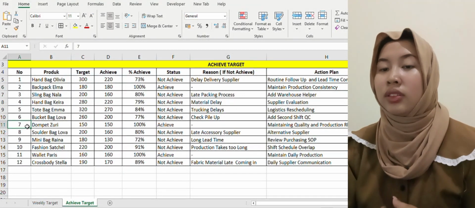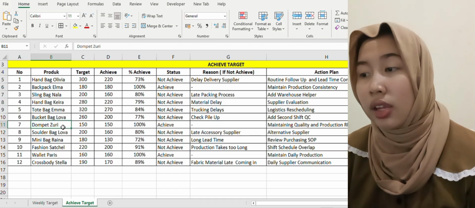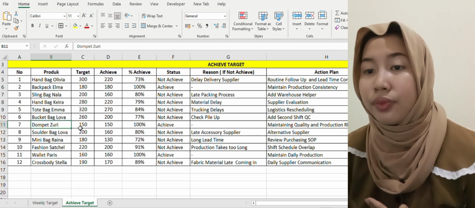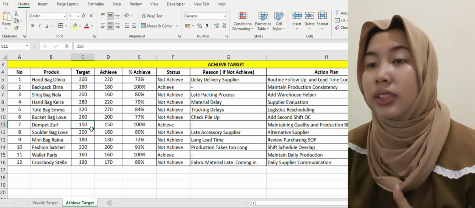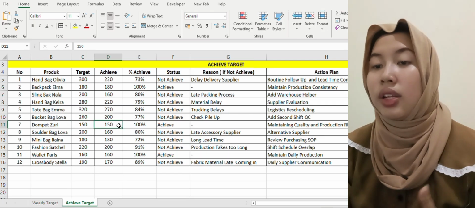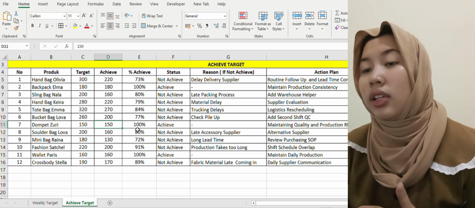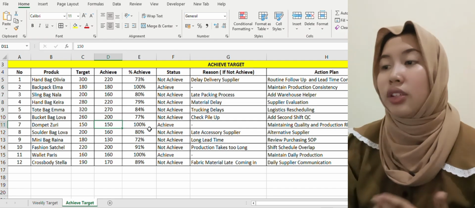For number 7, the product is wallet jewelry. The target is 150 pieces, and the achievement is 150 pieces, equal to 100% achievement.